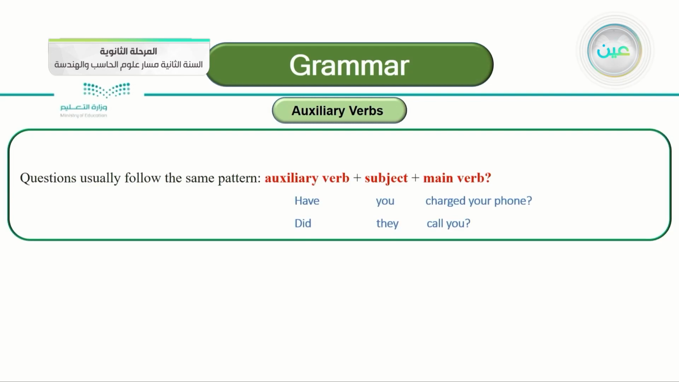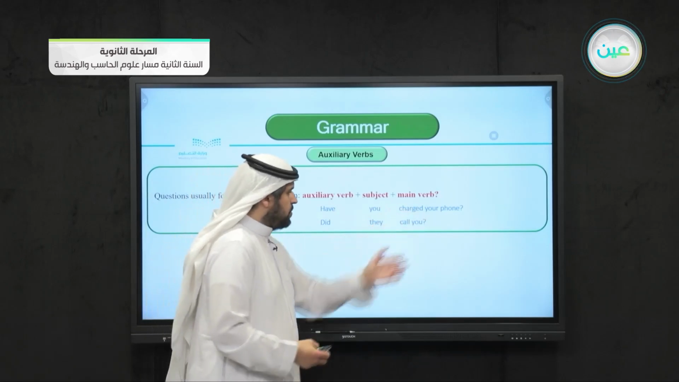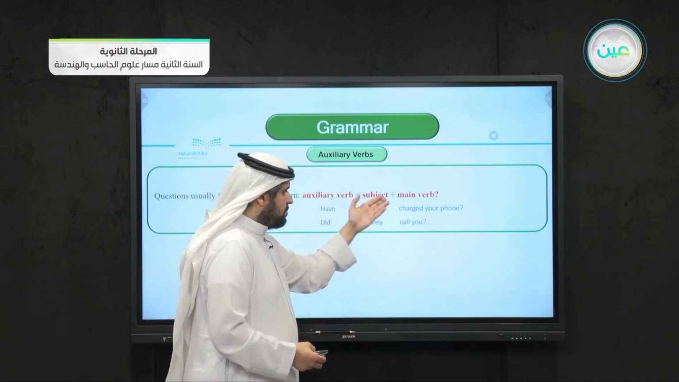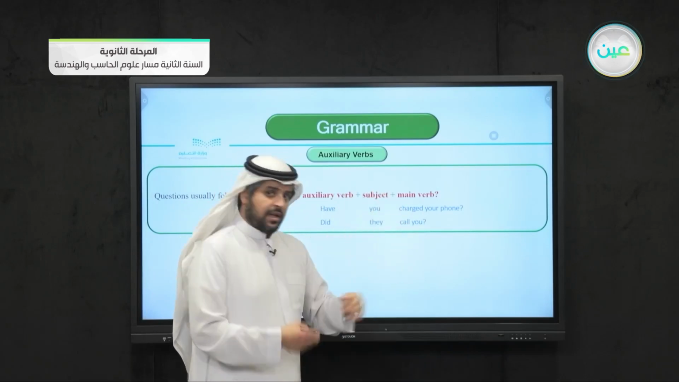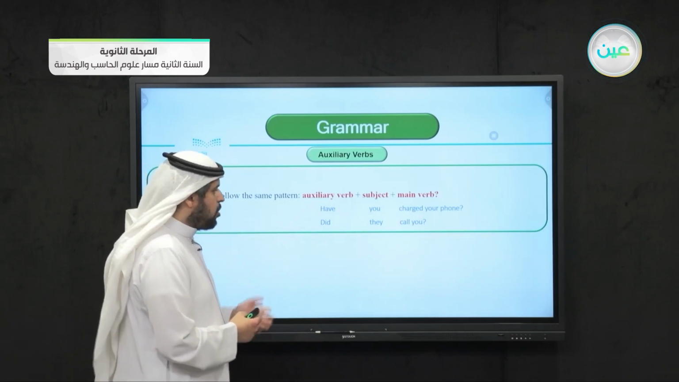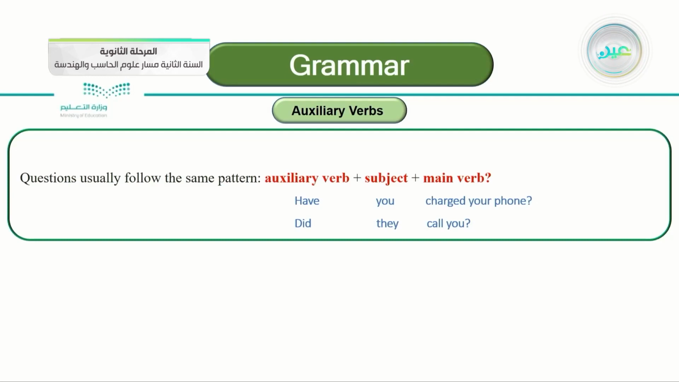Have, an auxiliary verb; you, the subject; charged is the main verb, and then you continue with the question: Have you charged your phone? Another example here: Did they call you? Did, the auxiliary verb. They, the subject. Call is the main verb. Then you continue with you.